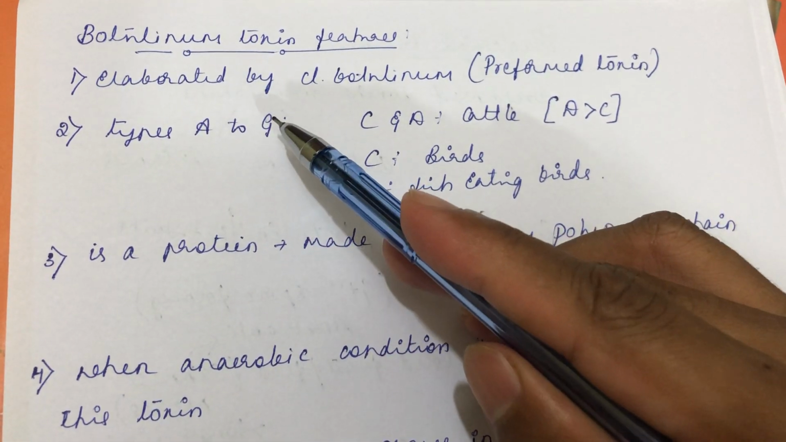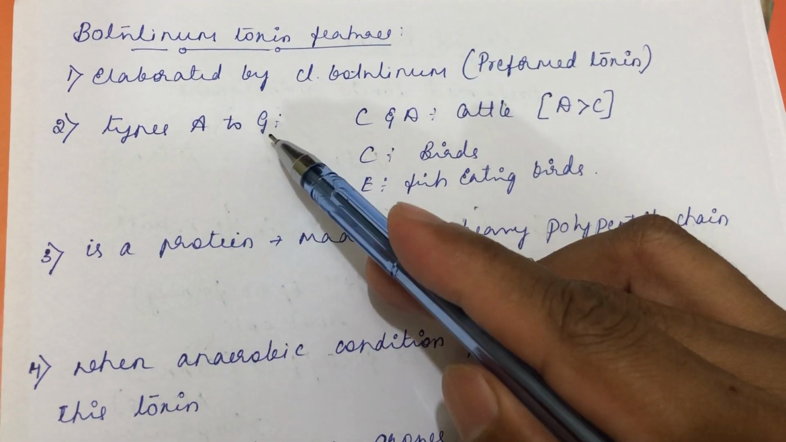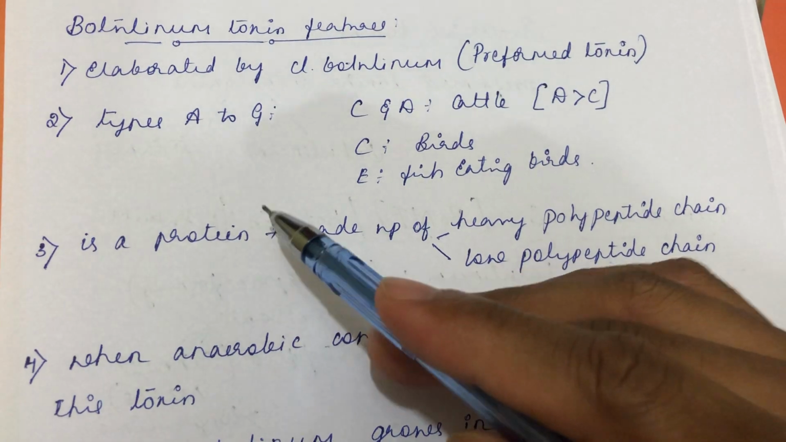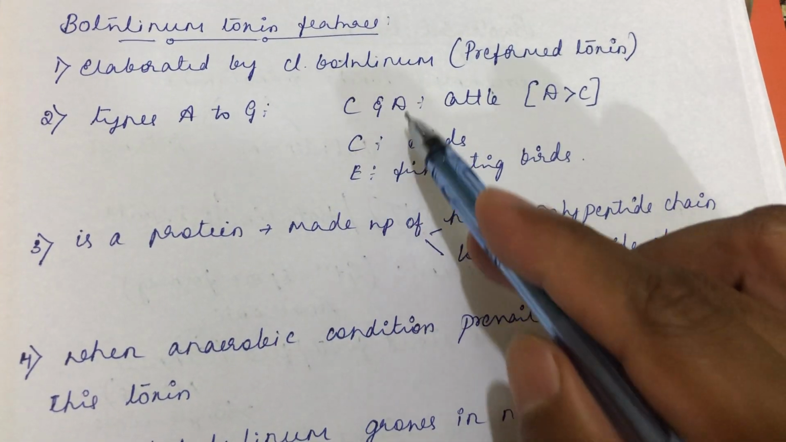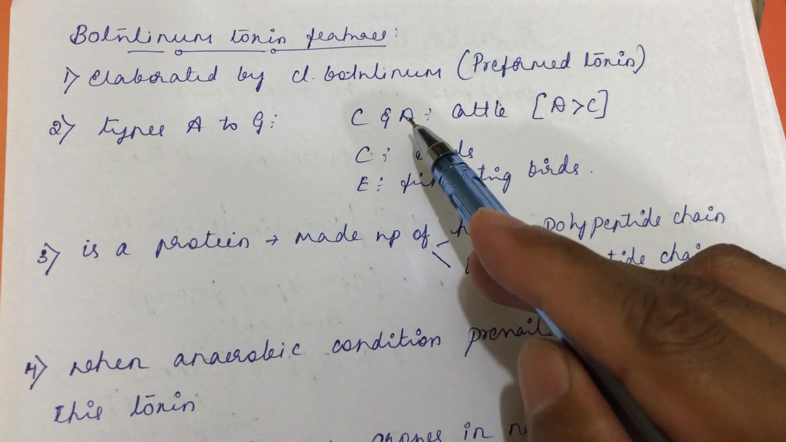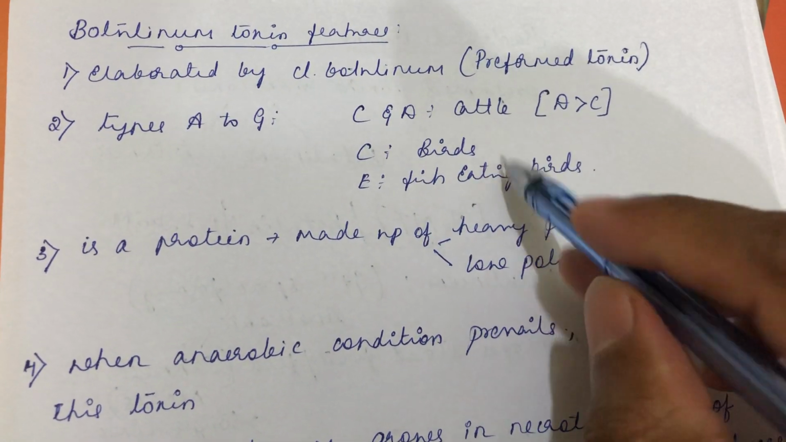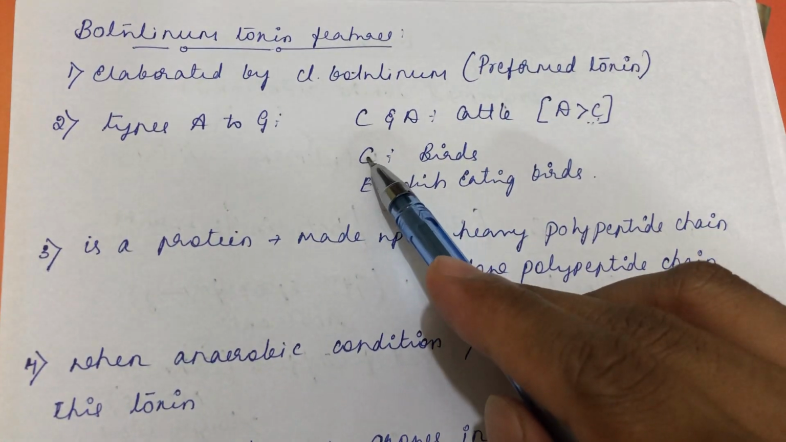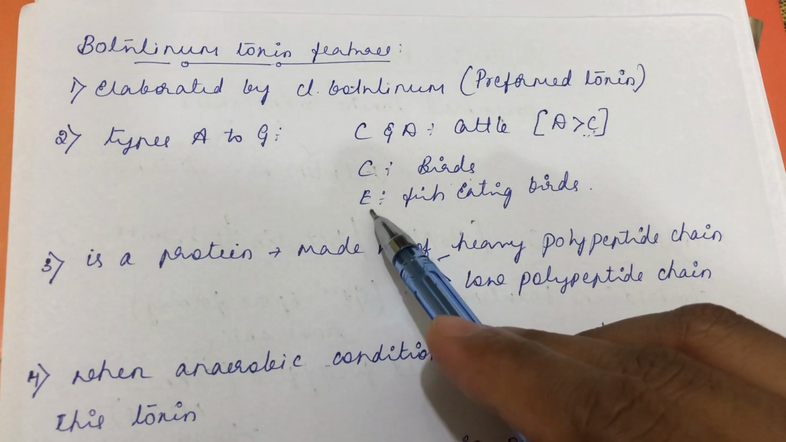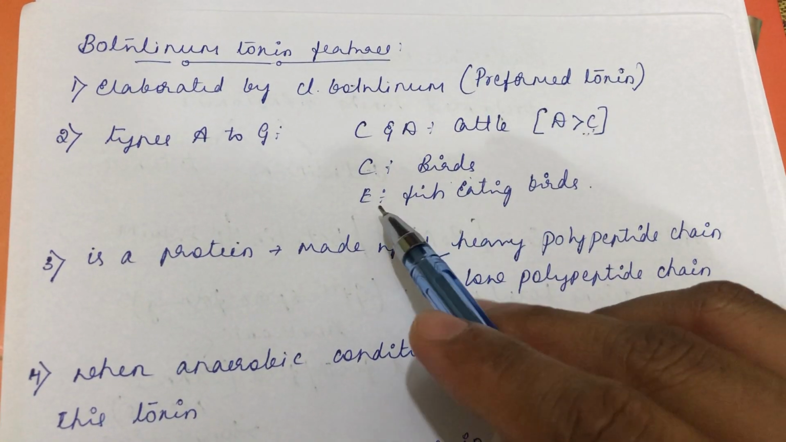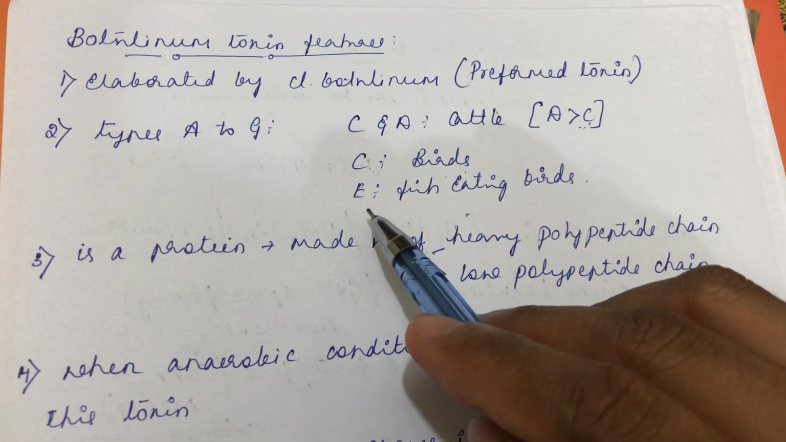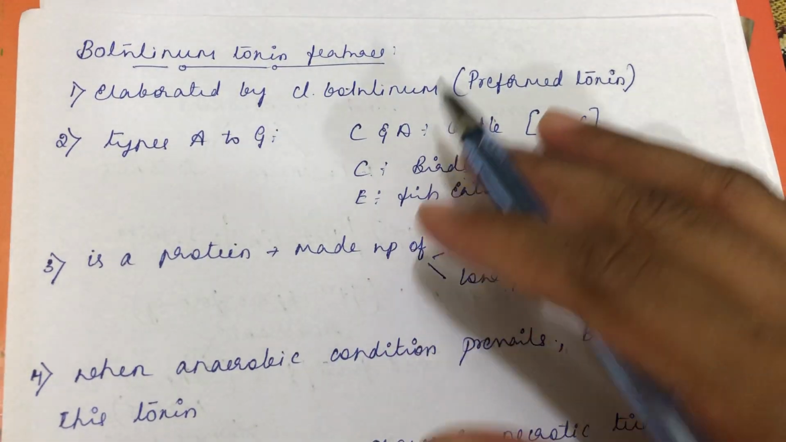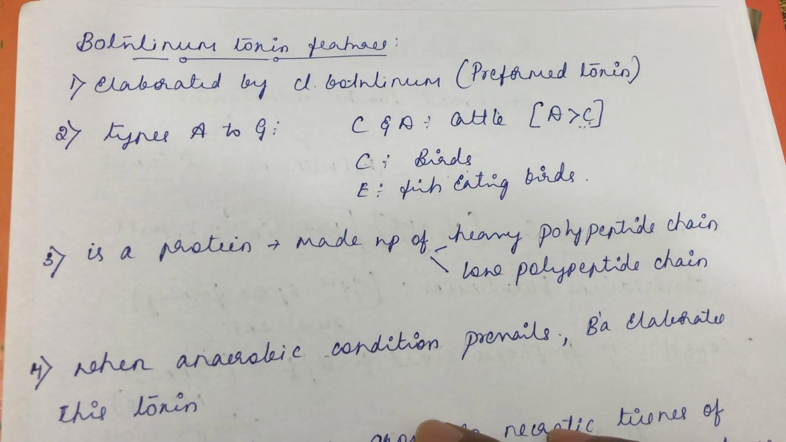And there are different types of botulinum toxin, from type A to type G. Among these, different types affect different animals. To decrease the confusion, I have listed only the important ones here. Type C and type D mainly affect the cattle, and type D is more toxic than type C botulinum toxin. Type C also mainly affects the birds. Type E preferably affects fish-eating birds. If you want the other types, you can refer to the textbooks. The important ones are these types of botulinum toxin.